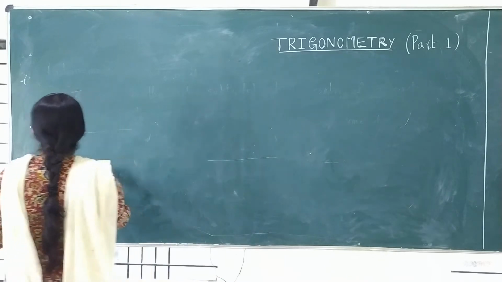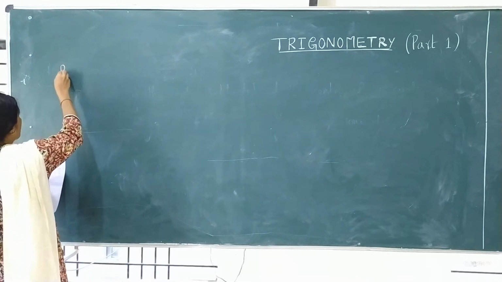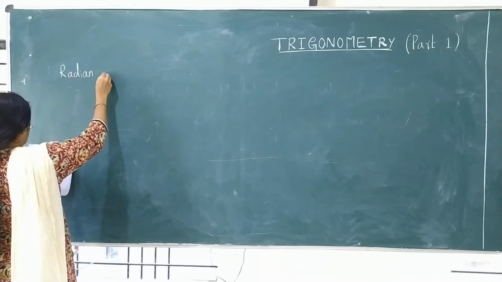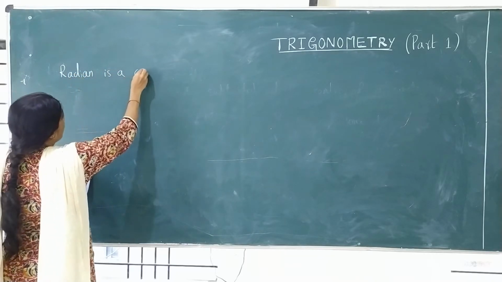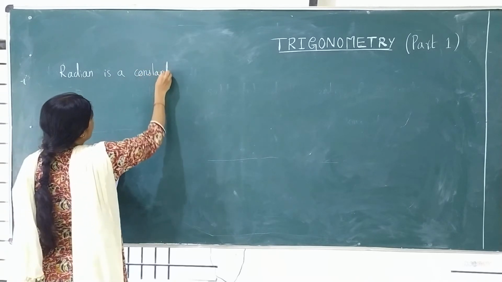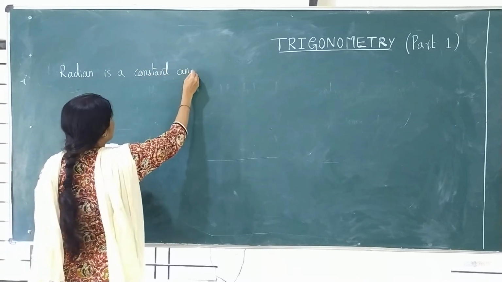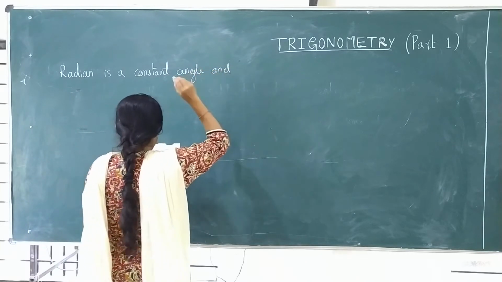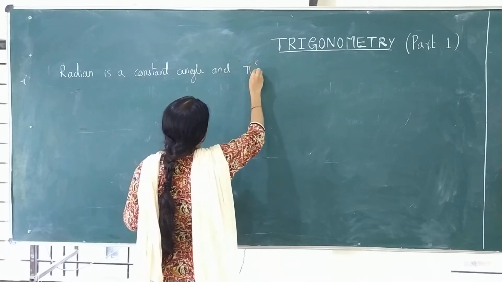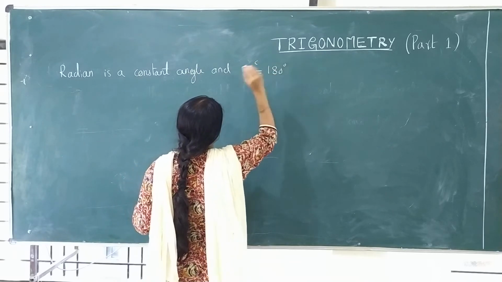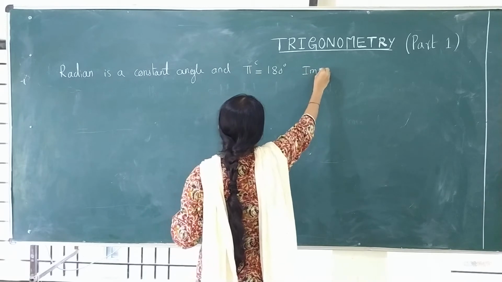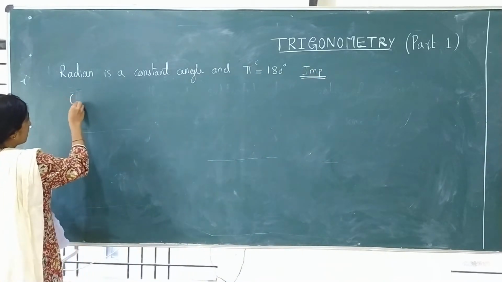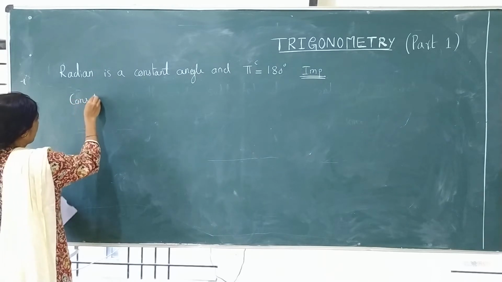Now, there is one important point to remember that is important for your theory as well as CET. Radian is a constant angle, and pi radian is equal to 180 degree. This is very important. Please note this down. Now, I am explaining very slowly.